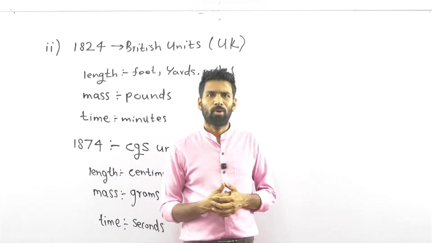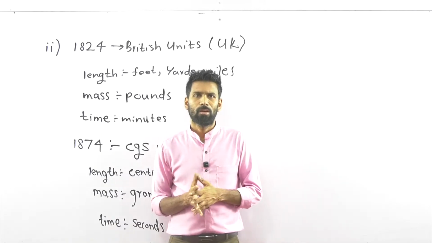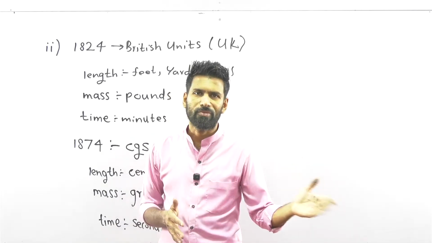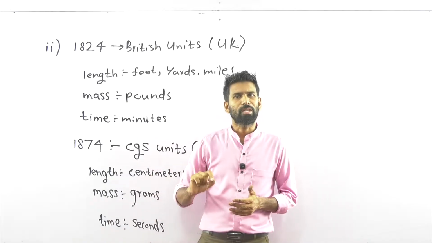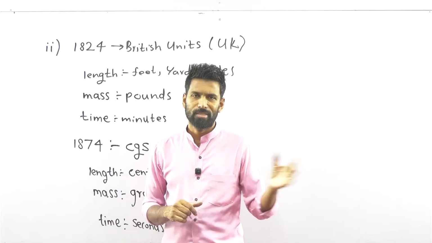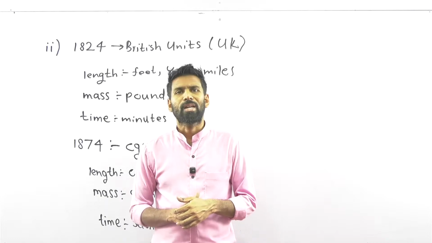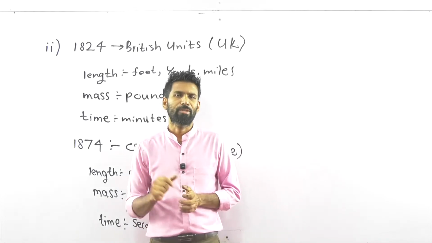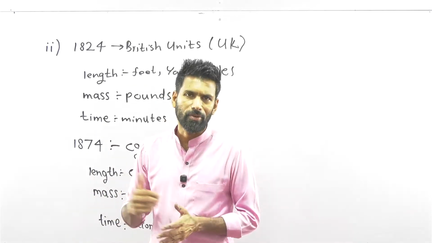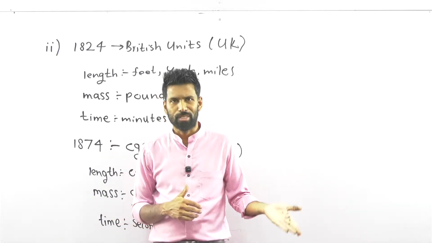Why? When someone from the UK sends a letter to a person in France, and the scientist who writes the letter uses British units, the scientist in France can't understand the things that his friend sent to him. Why? It's from a different unit system. He is used to the CGS unit system.